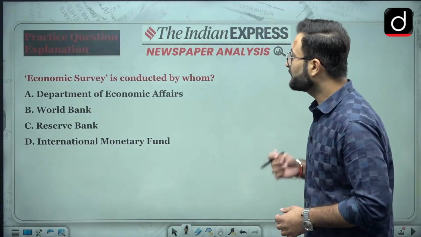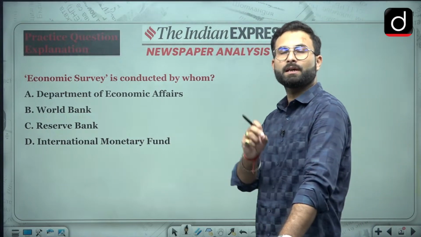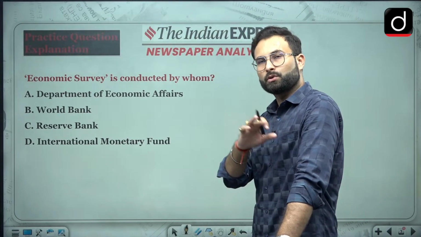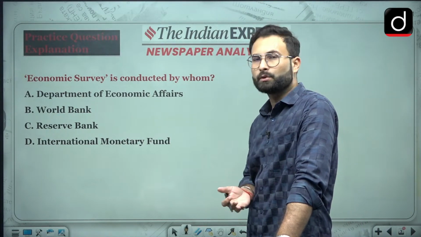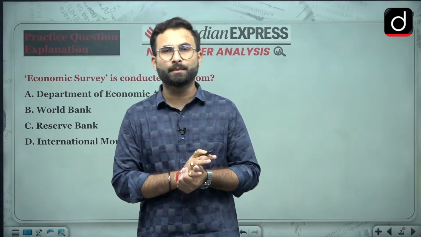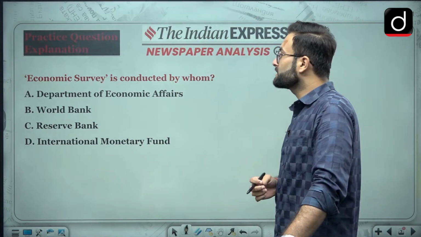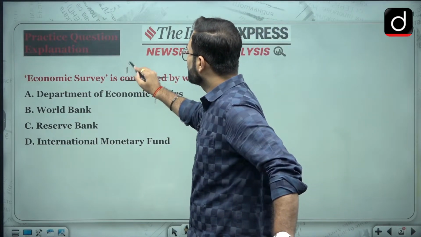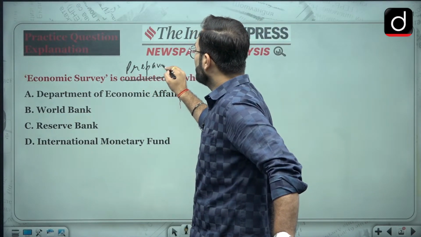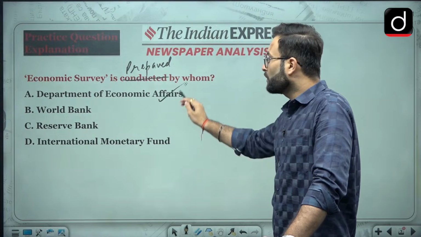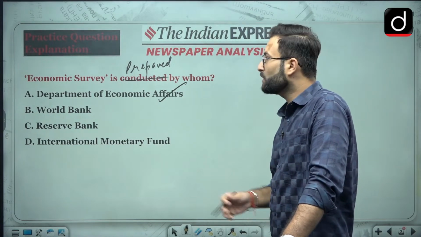Now moving to the practice question which was given to you in the previous lecture: the economic survey is prepared by whom? We have discussed the economic survey and the budget, and I have told you that for your own read you have to read the budget and the economic survey. I have corrected the question: prepared by whom? The Department of Economic Affairs, option A, is the right answer.